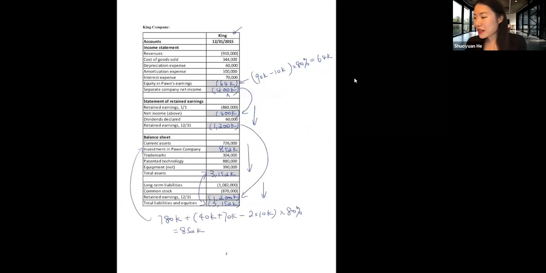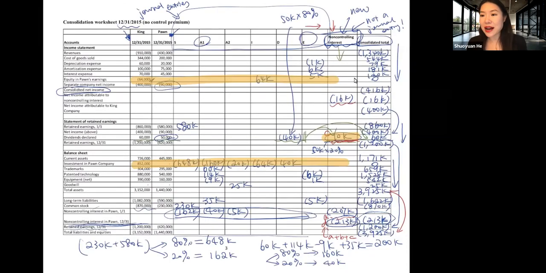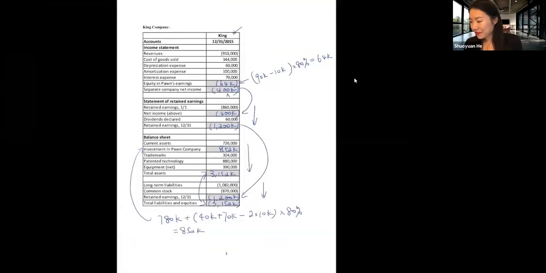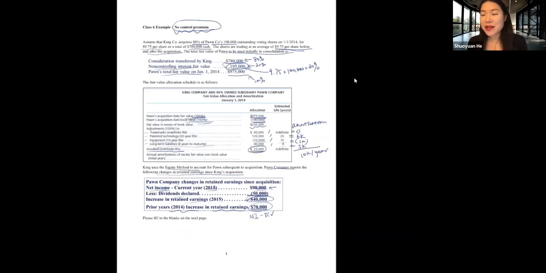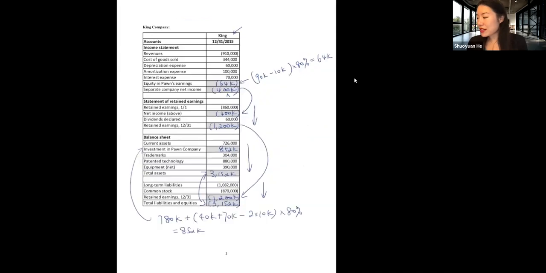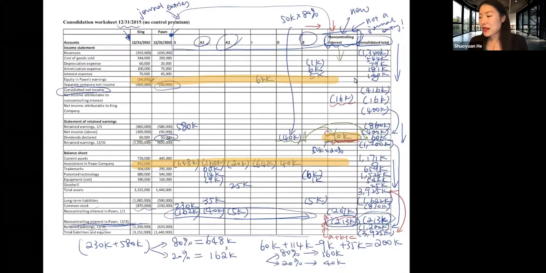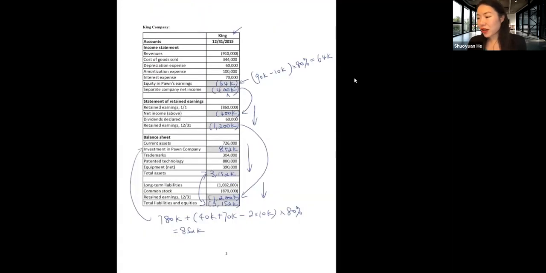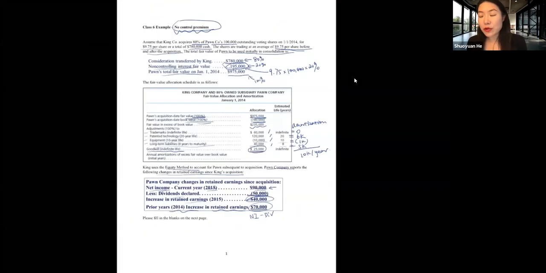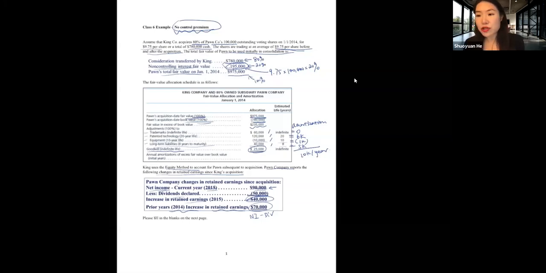That's why in last class, when we talked about the A2 entry, we didn't really spend much time on it. We just allocated according to the percentage of ownership, because in a situation of no control premium, we just do everything the same as before. The goodwill is allocated according to the percentage of ownership between controlling and non-controlling interest. So there's not much we need to worry about with regard to the allocation of goodwill when there's no control premium. And now let's look at another example.